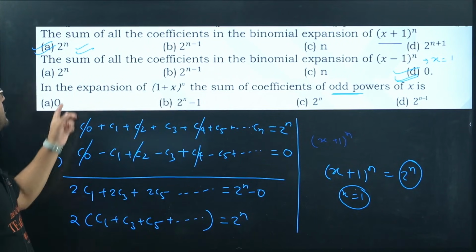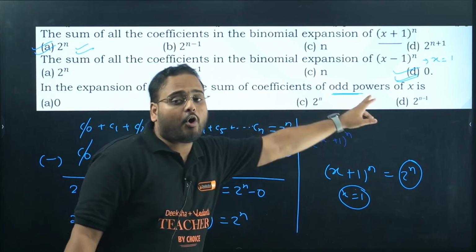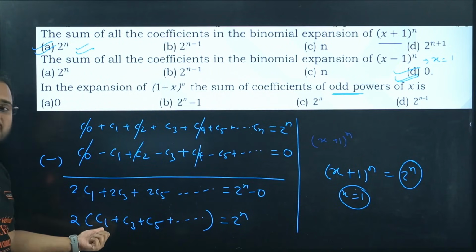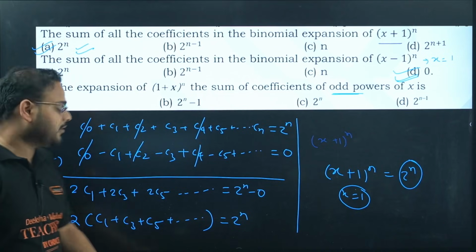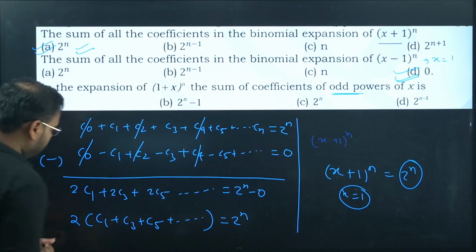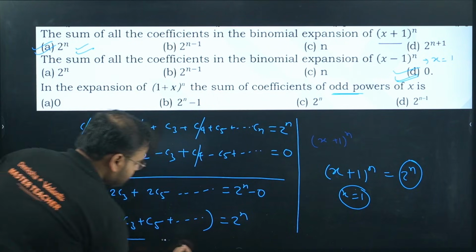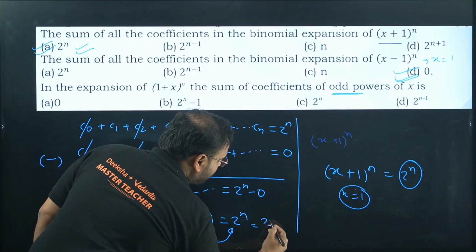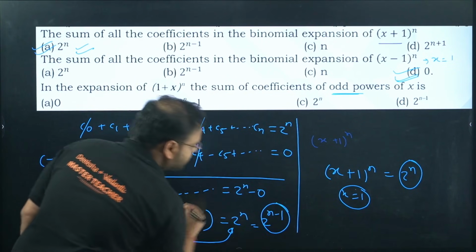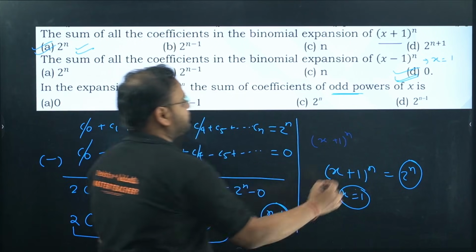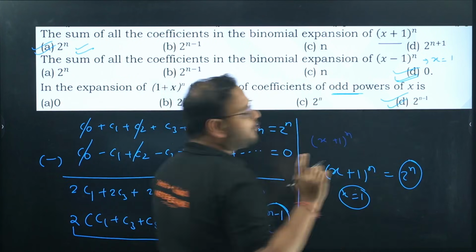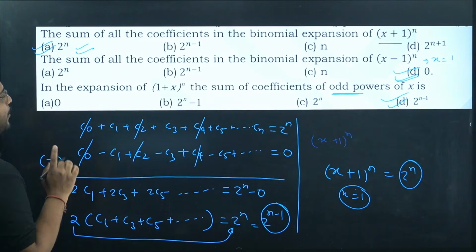I'm looking for what? Sum of the coefficient of odd powers. C1 represents the coefficient of odd powers, which is power 1, C3, C5 and so on. Now bring this 2 on this side, it will become 2 power n minus 1, which is my answer here. The power is reduced by 1. Option D is correct. So I hope this is clear.